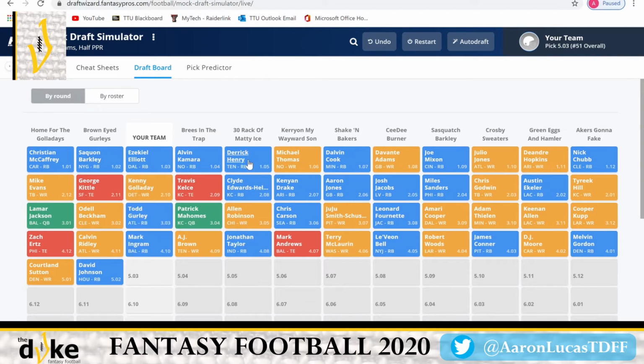This one is pretty good with Derrick Henry, but then these are 2 rookie situations that we don't know the situation of. Josh Jacobs, Leonard Fournette, Bell. By far, we have the best running back scenario and a possible top 3 or 4 wide receiver. So I don't see anything going on any of these other teams to where we're currently not winning this draft. All right, so let's go back. Like I had said earlier, it went Calvin Ridley, Zach Ertz, Courtland Sutton, then David Johnson.